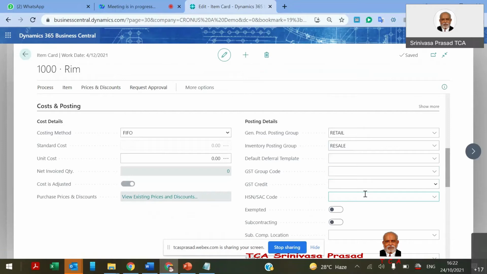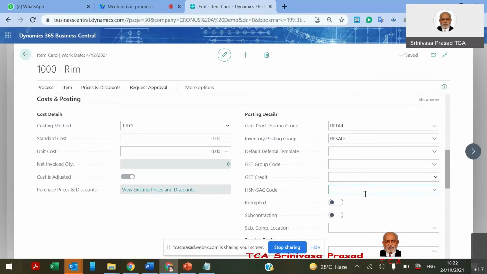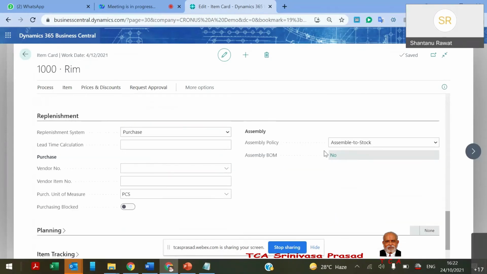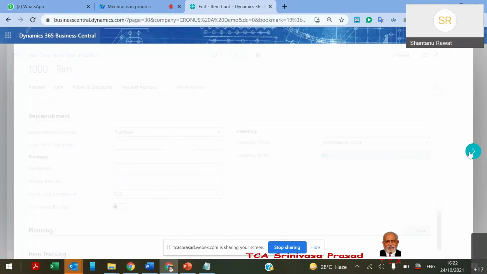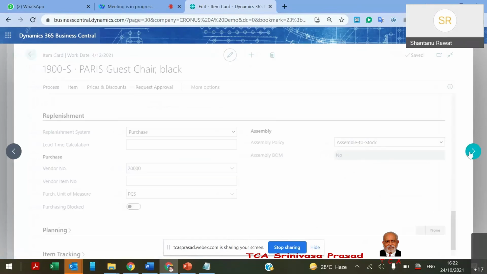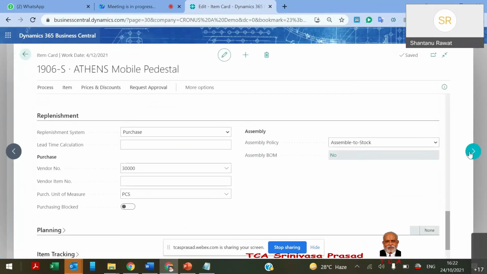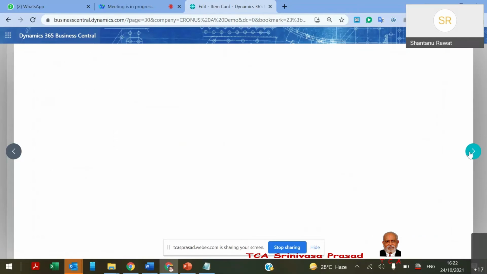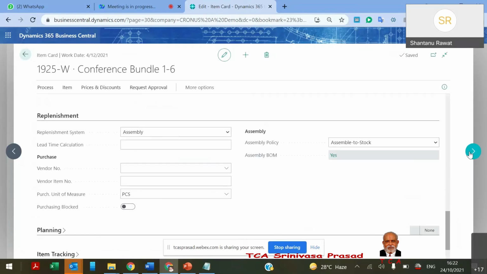Right. So in the manufacturing, we discussed that replenishment can be based on purchase, or in the form of a production order also. Let me check. Here we can see there are two things: assembly and production order.